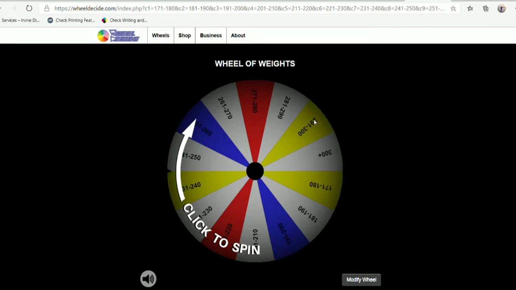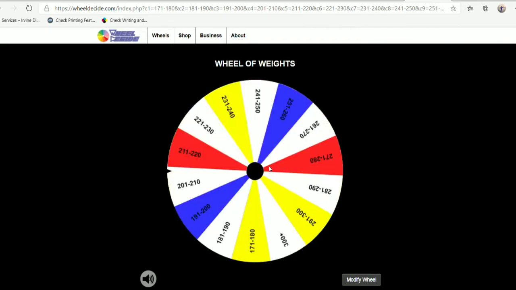I have put it from 170 through 180, then 181 to 190, then 191 to 200, and so on. So we'll move to the official website and see how many players are there of that category, and then we'll go to the random number generator to generate the number.